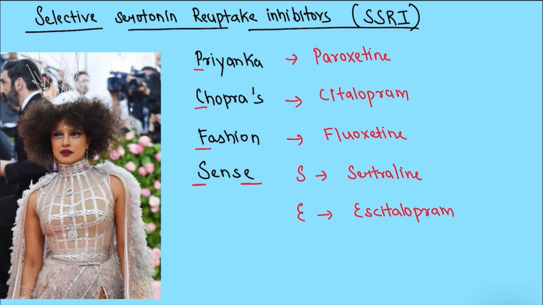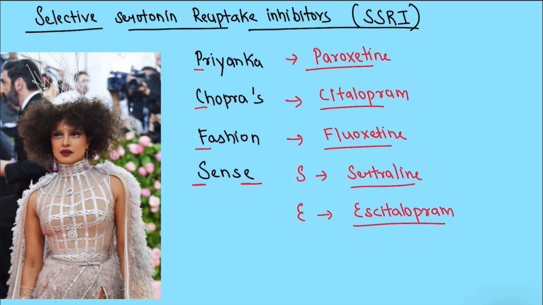The next one is the selective serotonin reuptake inhibitors, SSRI, the most important class of drugs in antidepressants. And we are going to remember the drugs by Priyanka Chopra's fashion sense. P for paroxetine, C for citalopram, F for fluoxetine, S for sertraline, and E for escitalopram.